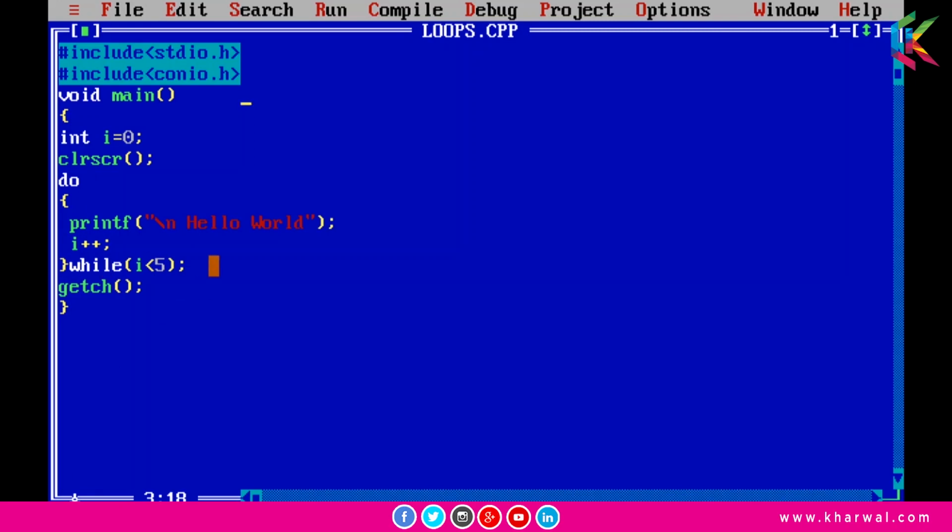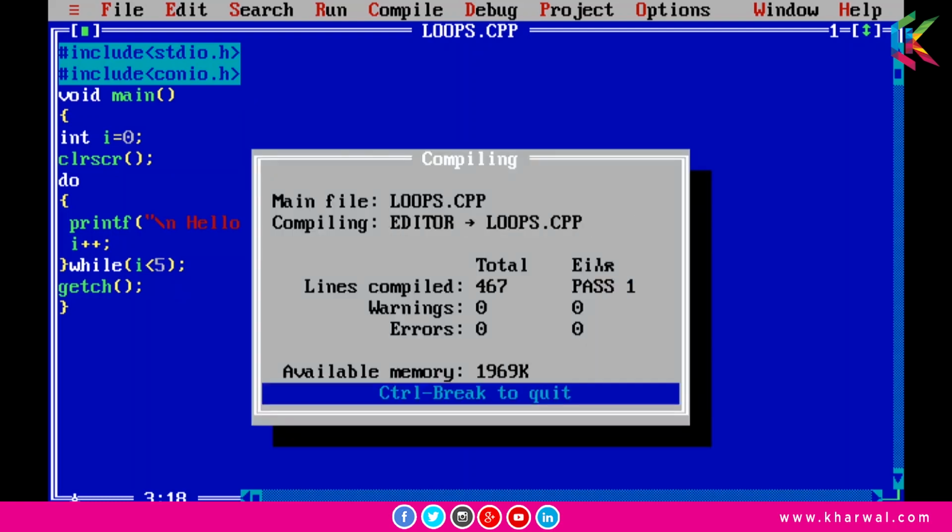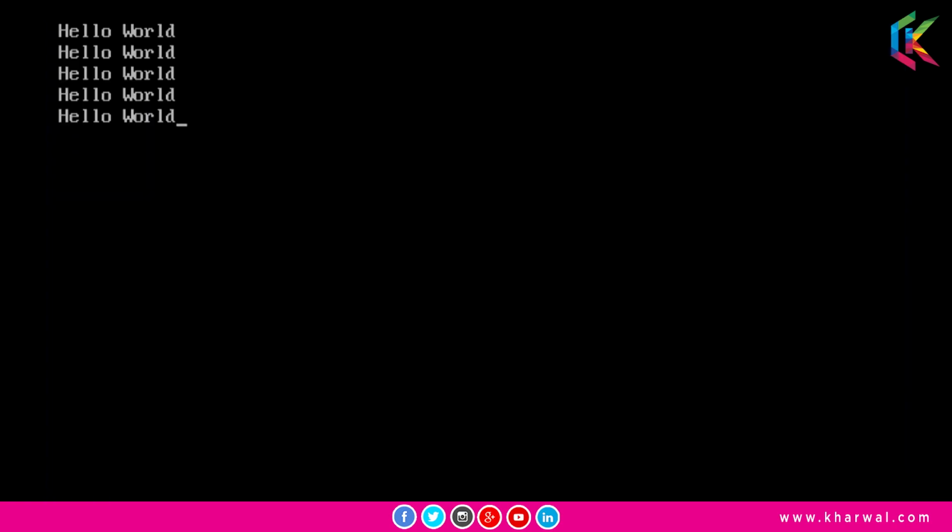As we know, in a do while loop it will print this statement and then i++ will be executed, and then it will check this condition, and if this condition is true it will again print this statement and i++ will be executed. Otherwise it will come out of this do while loop. So guys, now if I run this program it will print hello world 5 times.